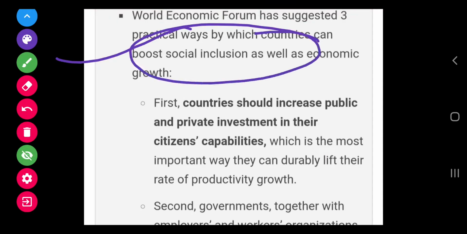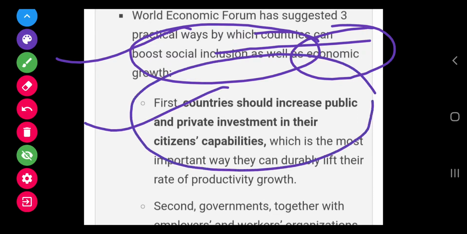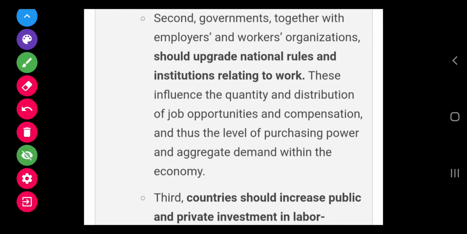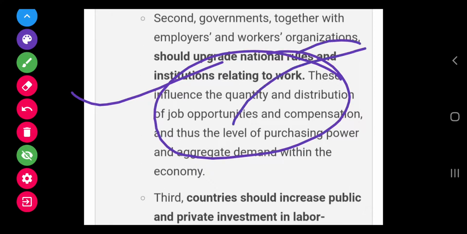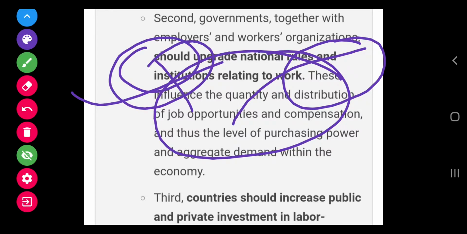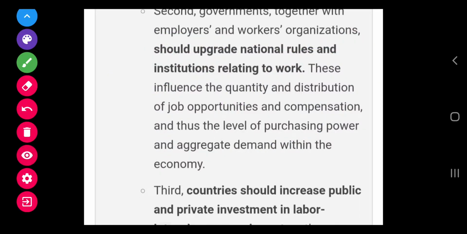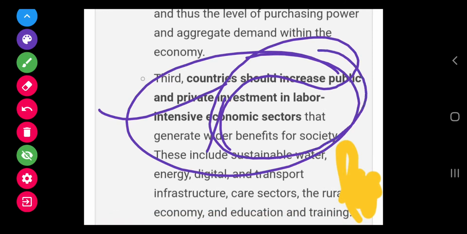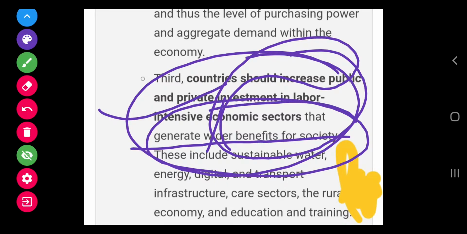This can be given by you when the question comes on how we can achieve inclusive growth. We should invest in public and private investment in health and education sector. The second is related to we have to be best at our competency level, so that we can increase our purchasing power parity, and this can be done when we produce good quality product and increase our competency at international level. And third is we have to increase our public private partnership investment in the labor intensive sector. Why labor intensive sector? So that generate wider benefit for the society.